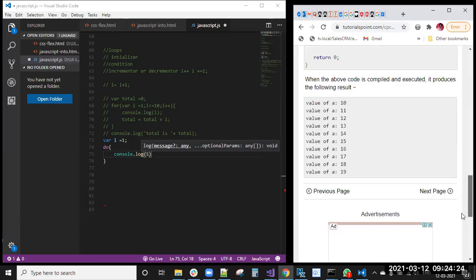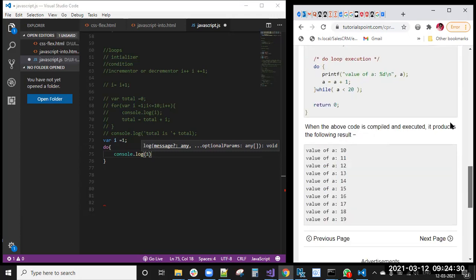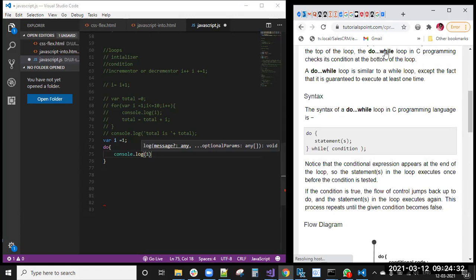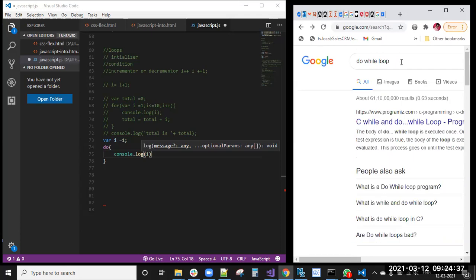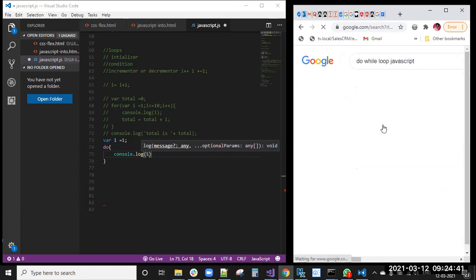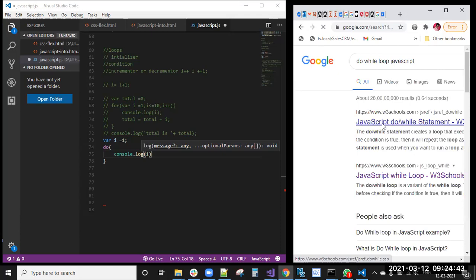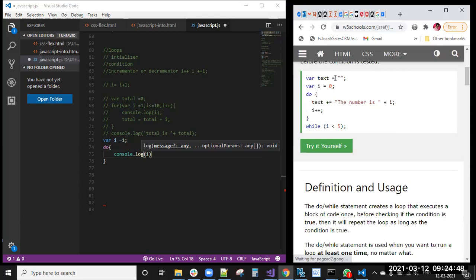See here, this is the do while loop, where I equal to 0 is taken.